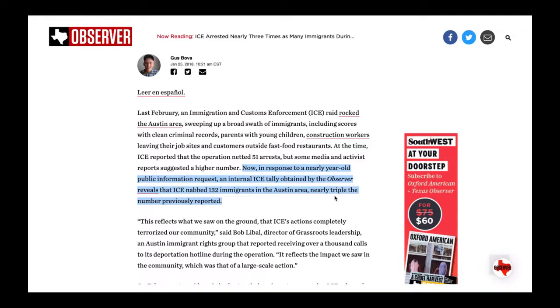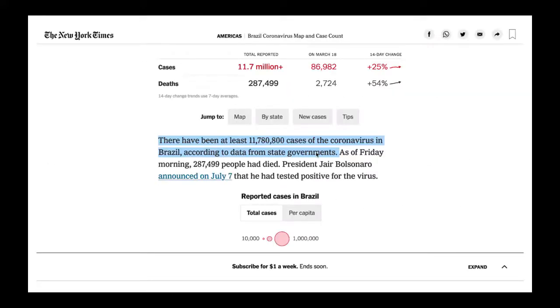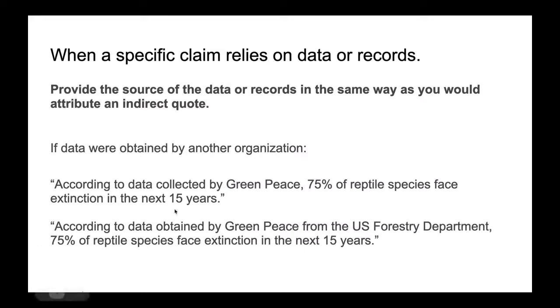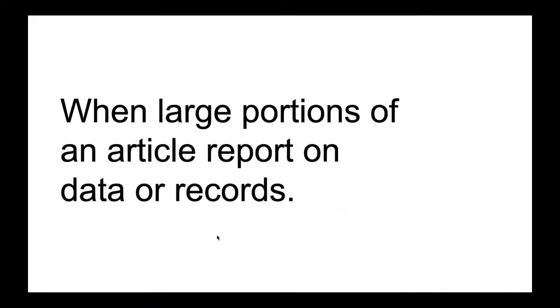It's actually relevant here that it took them almost a year to respond to this request, and that the number that they report is triple what they had previously reported. Okay, so this is what we do when everything is normal. We just say according to data from X, or according to data collected by X. When things are not normal, that's when we might need to say a little bit more.